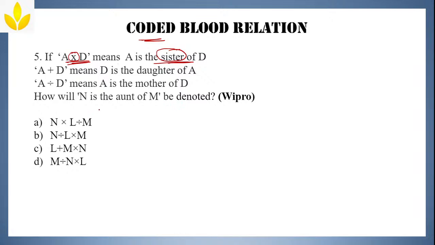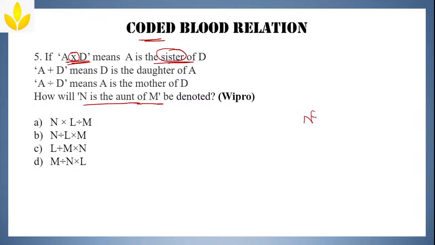Now, how are you going to solve this? Simple. You just have to go through the options one by one, and any one will be your answer. And while solving the options, you will get to know where you have to stop. Now see here. How will N is the aunt of M be denoted?